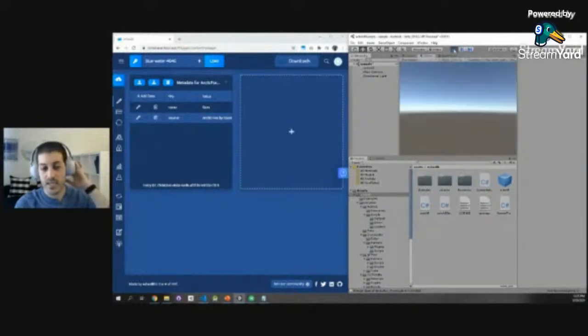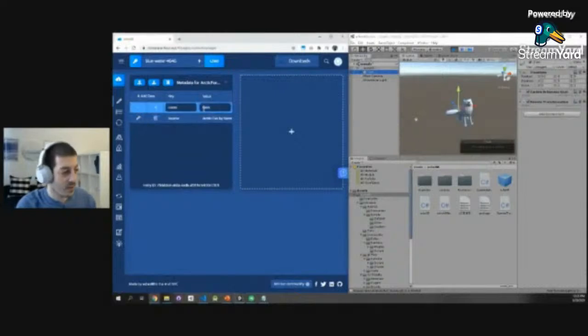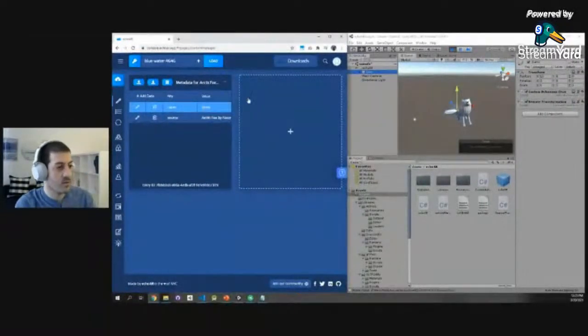I'm going to press play. Data, again, will stream from the cloud to the game engine. We're seeing Sam the Fox. But now when I switch it back to Kevin, bam, suddenly it's switched back. How cool is that? So this is obviously a simple example to show you that you can swap a name, but you can do anything. You can use this metadata to enable or disable features remotely, change things in real time, make any change that you want, control if flows, control loops, anything you want just with a few clicks.